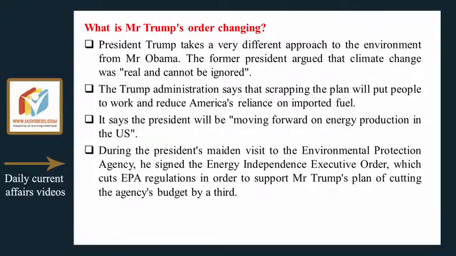During the president's maiden visit to the Environmental Protection Agency, he signed the Energy Independence Executive Order, which cut EPA regulations in order to support Mr. Trump's plan of cutting the agency's budget by a third.